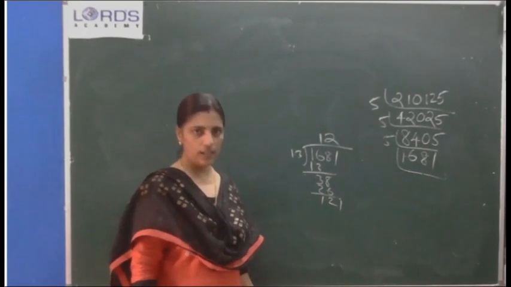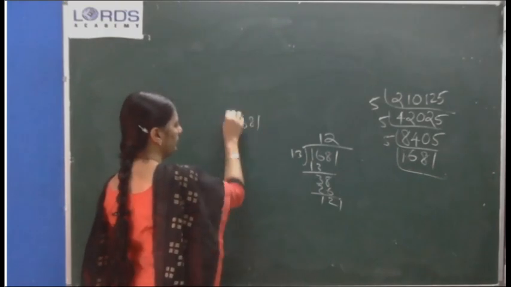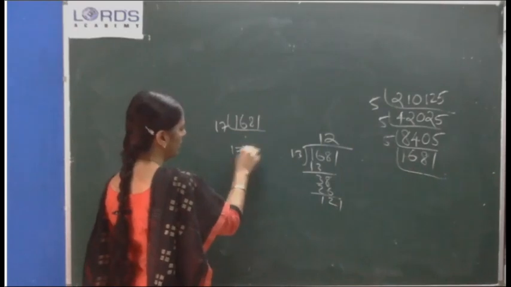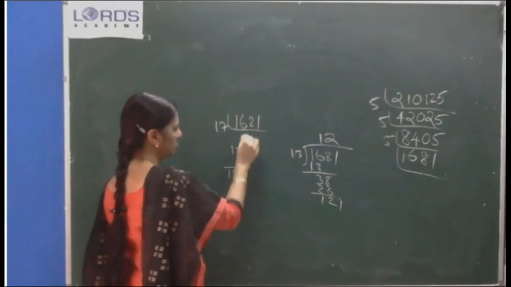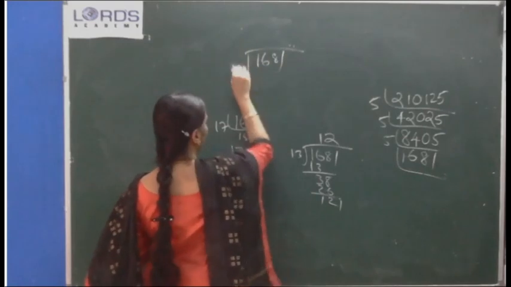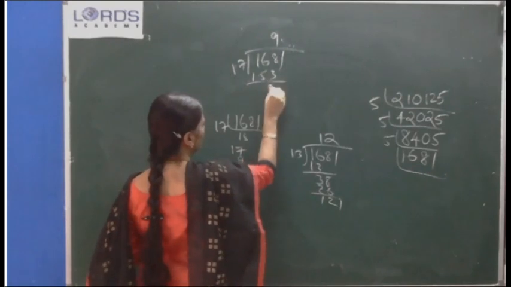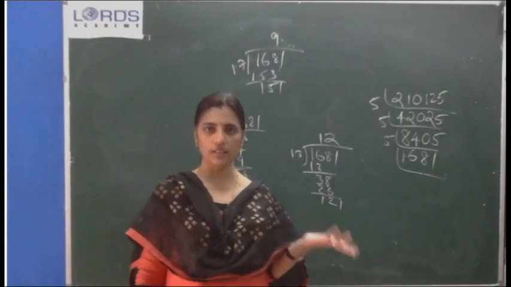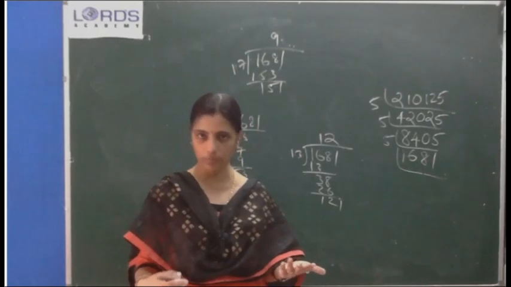Next what one? 17. Whether 17 will go? Try out. 17, 9 times, 153, 168. No. 17 also not going. First time we are getting such a number. Then 19, you try. Likewise you try. 19 it won't be possible.